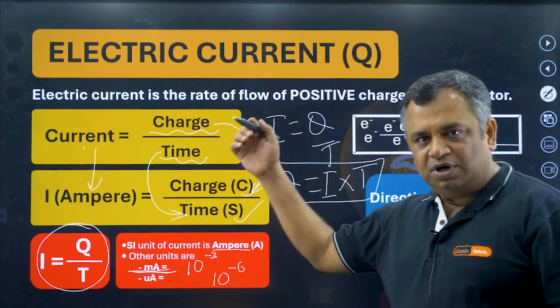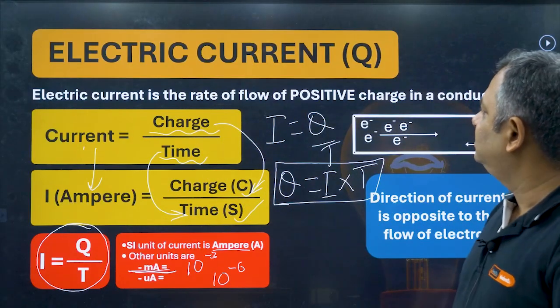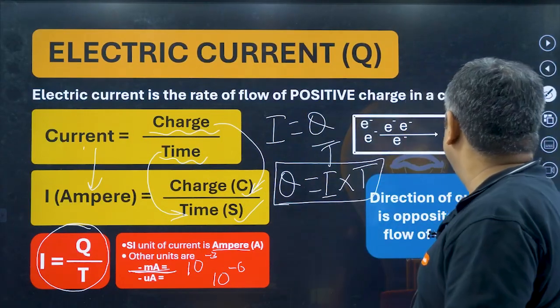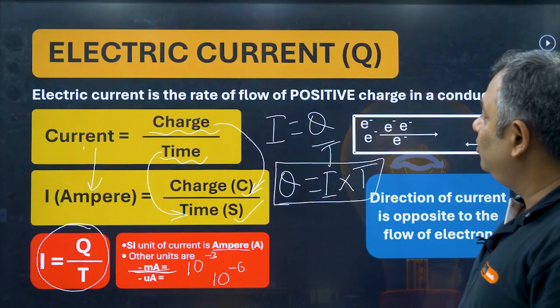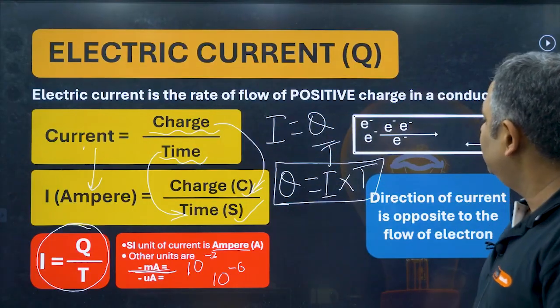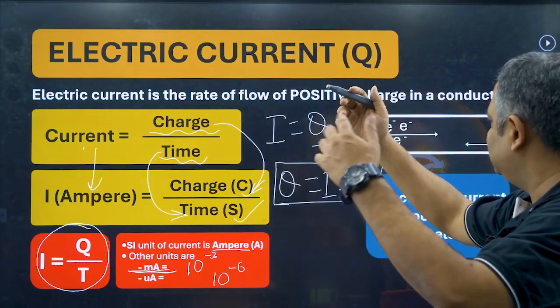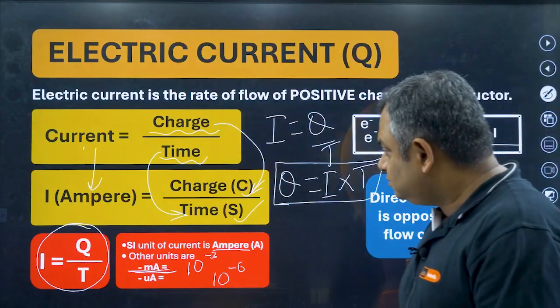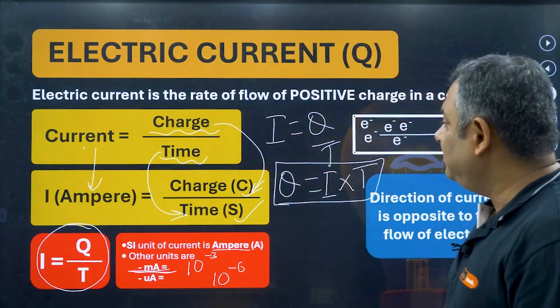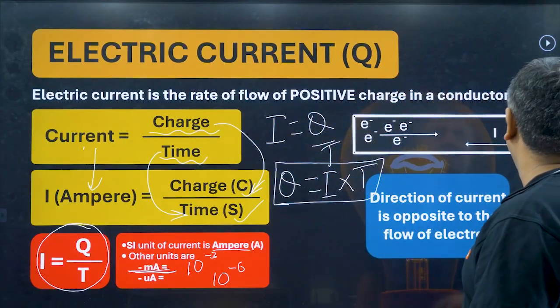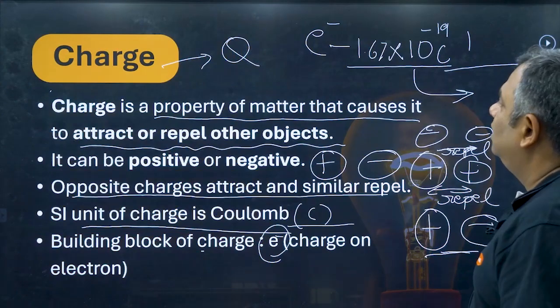Alright. So we understood that current is the rate of flow of positive charge in a conductor. The formula of current is I is equal to Q by T, and Q is equal to I into T. You just take it there. SI unit of current is ampere, charge is coulomb, and time is second. Let's move ahead.